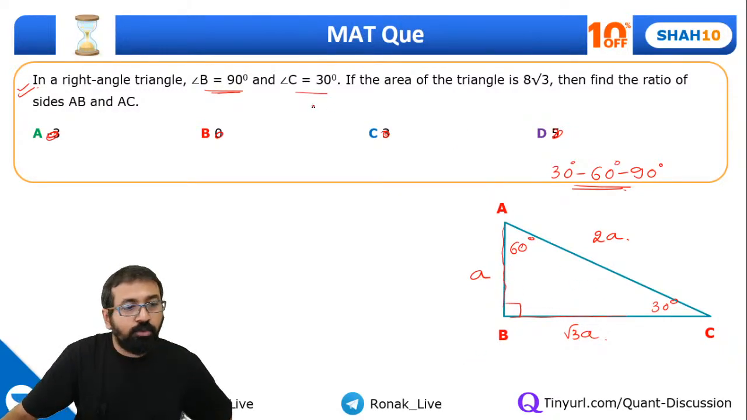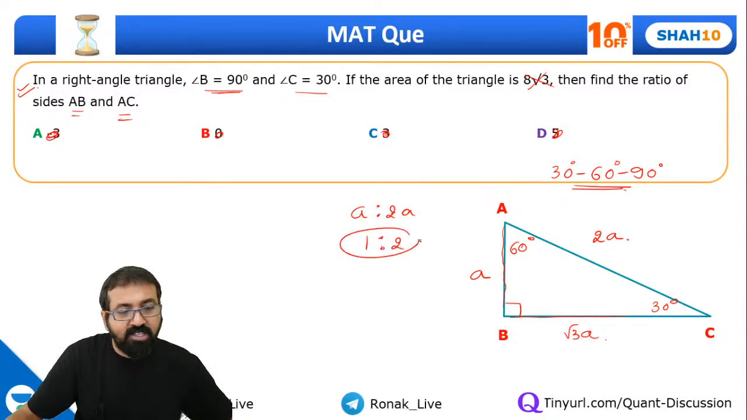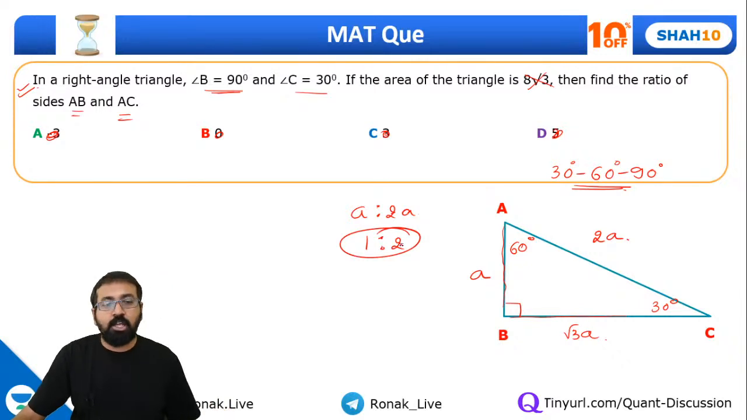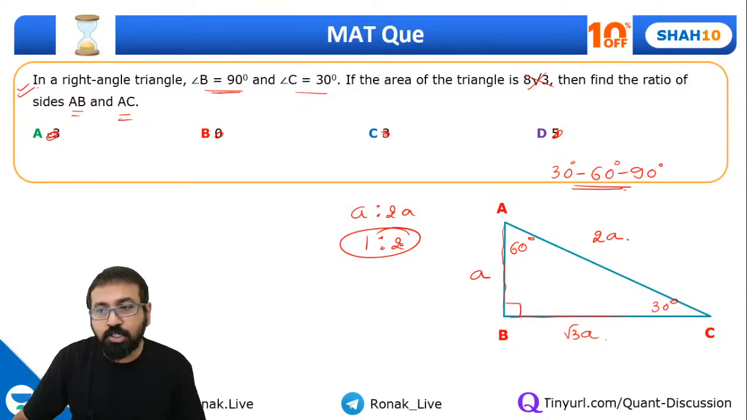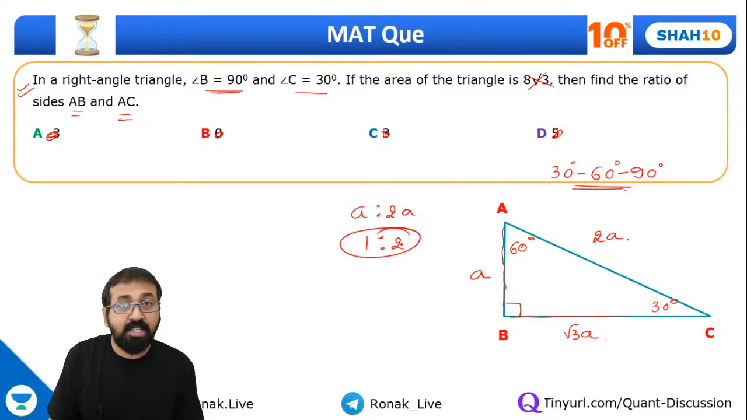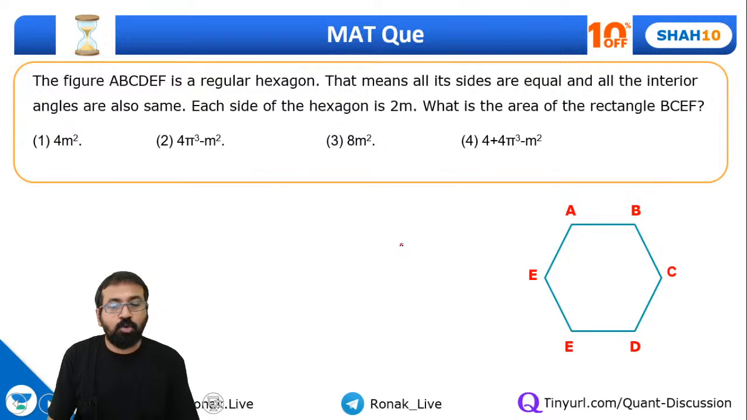And now what do we need to find out? We need to find out the ratio of AB and AC. So actually all these values would not come in the picture. AB is this one, AC is this one. It's always a is to 2a. So it is 1 is to 2. This is always fixed irrespective of what values you are taking, because we are asked to find the ratio. So 1 is to 2, correct. Okay guys, let's go ahead with this one.